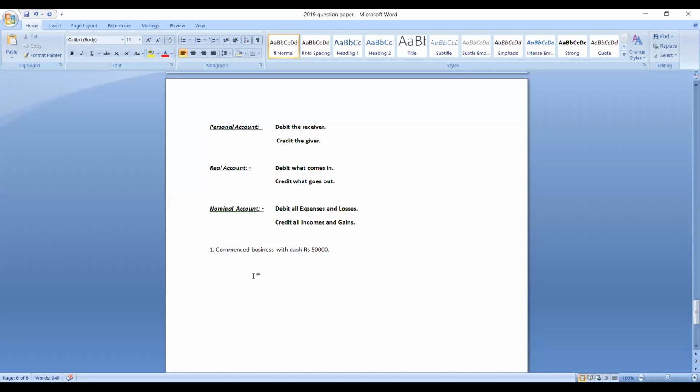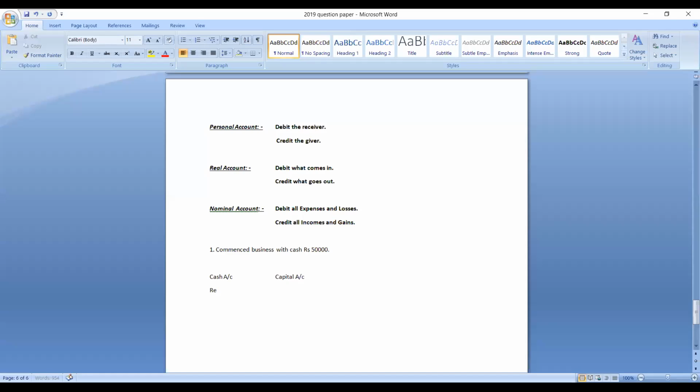So what is invested into the business known as? It is known as capital. Commencement of business always indicates capital. So here you are finding two accounts: one is cash account, and another one is capital account. So find out the two accounts. Then next, find out which category those two accounts belong to.